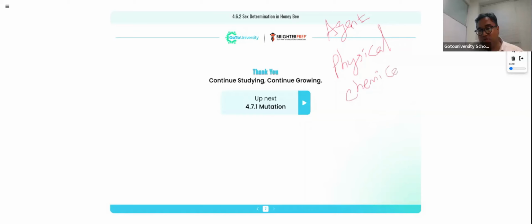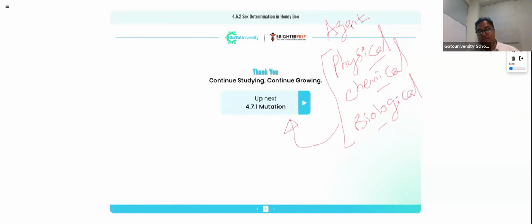In the case of smoke also, we can mention the chemical called N-nitrosamine, which is very important for causing the issues. So physical agent, chemical agent, biological agent, all these agents cause mutation.